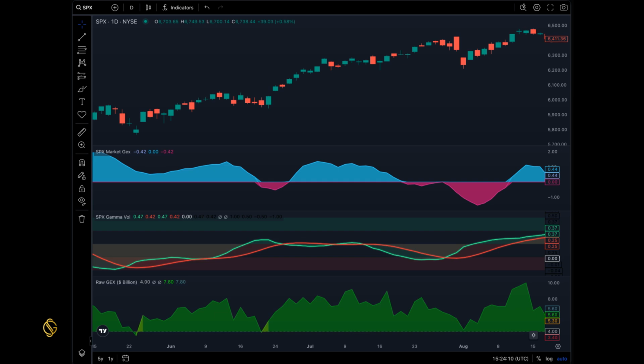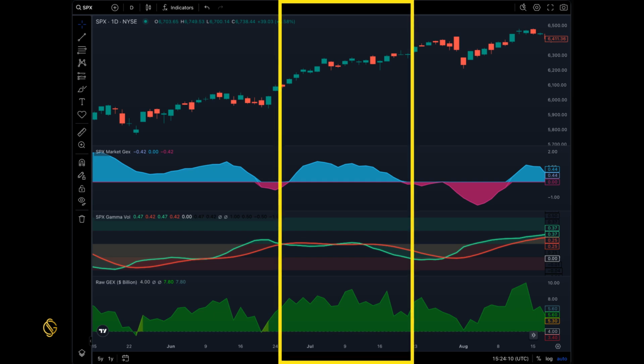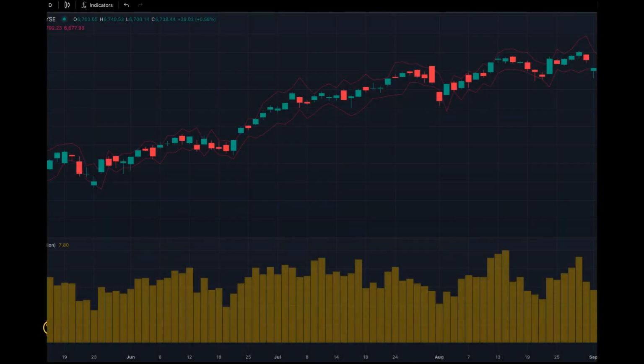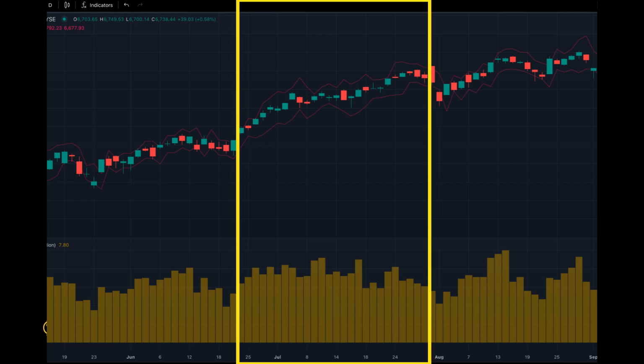In regime 0, where Gamma exposure is positive and volatility is declining, market maker hedging suppresses price swings, creating a stable and controlled environment. For zero DTE traders, this means narrower ranges and a tendency for slow upward drift as dealer hedging supports the market. In these conditions, the upside GEM band is often at greater risk of being challenged, making premium selling or range-bound strategies more favorable, provided volatility remains contained.